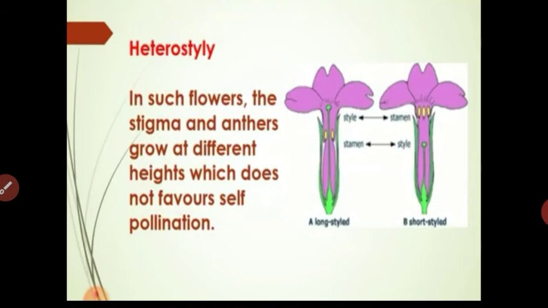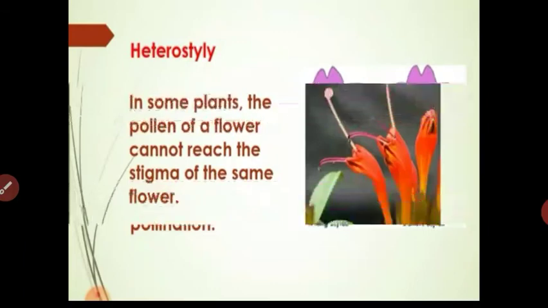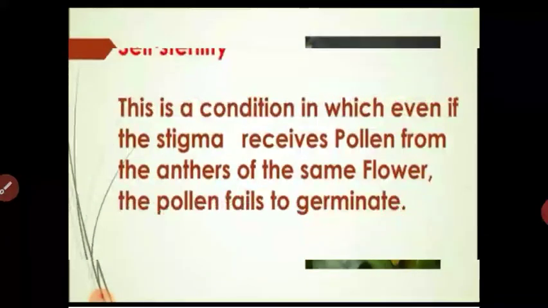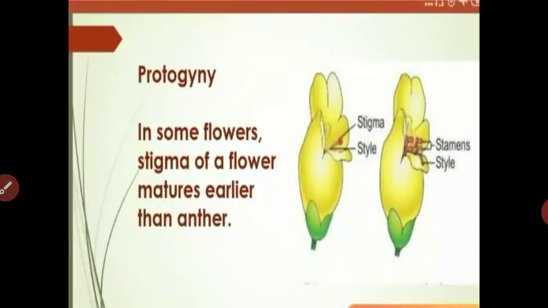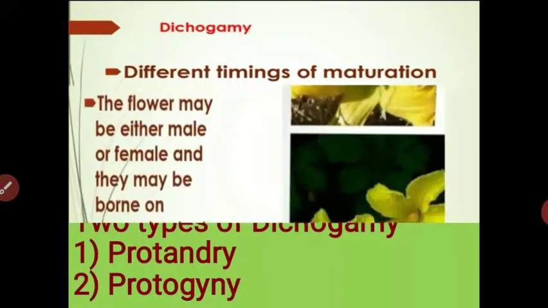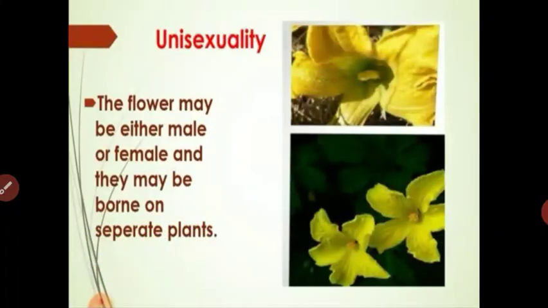Got it? Let us revise. What are the conditions which lead to cross pollination? The first condition is unisexuality. Unisexuality means the flower is either male or female, borne on separate plants, so this condition is favorable for cross pollination.